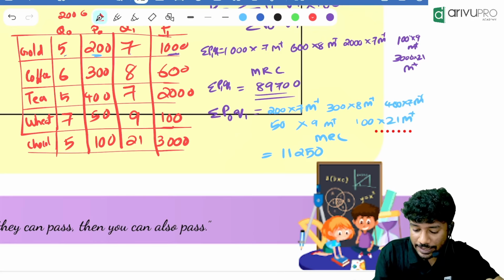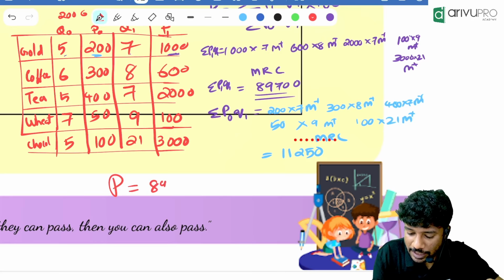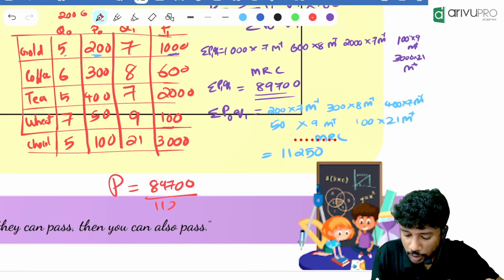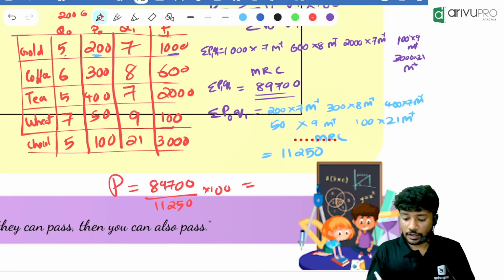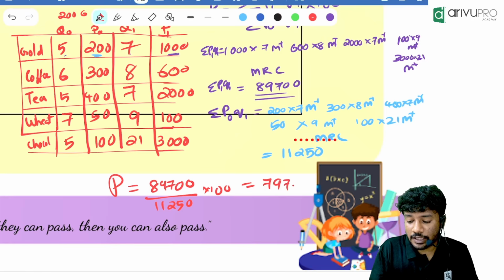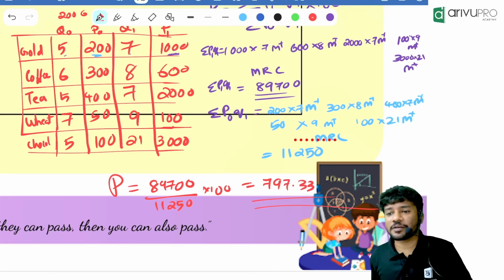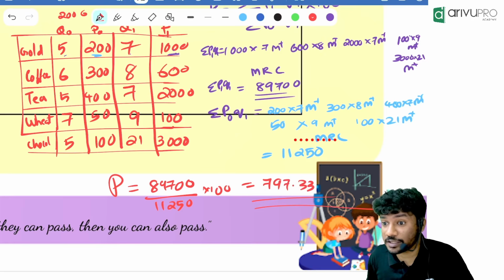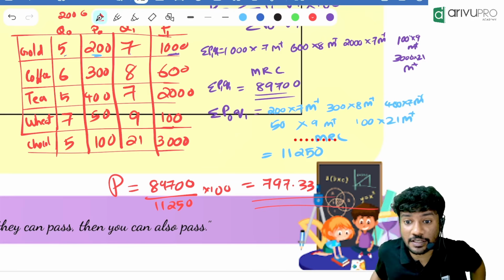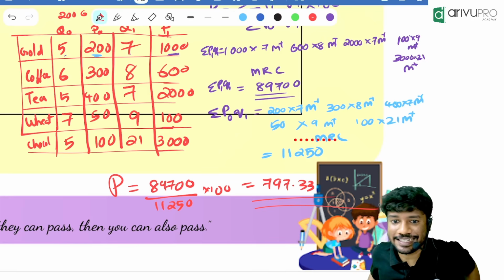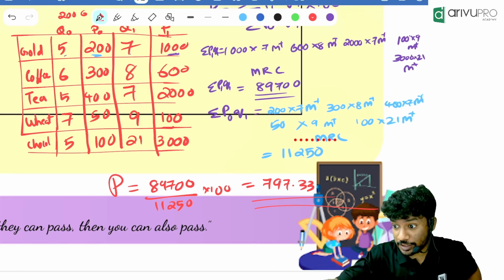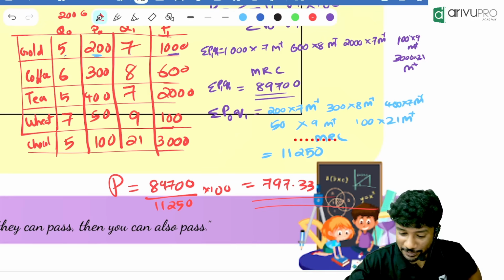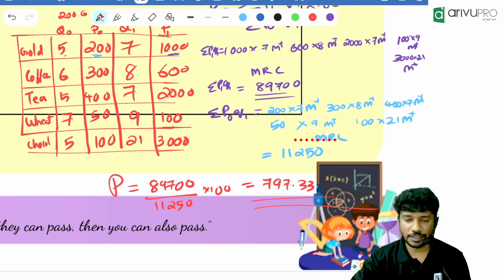Now what is the Pache index number? Sigma P1 Q1 is 89700 divided by 11250 into 100. How much is the answer you are getting? 797.33. So how much increment is there? 100 became 797. That means 697 increment is there in the entire quantity index. Understood? Yes, Bhavana, are you getting it? Please write it down, otherwise you might miss the numbers.